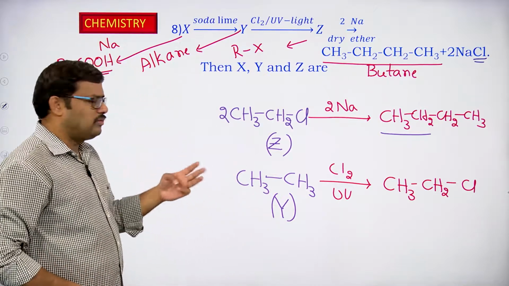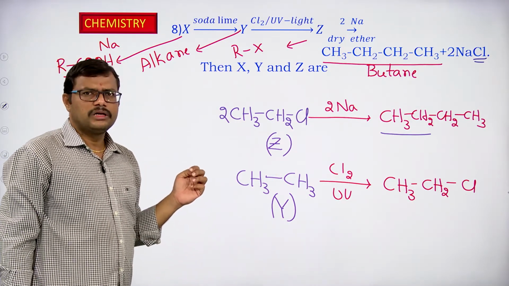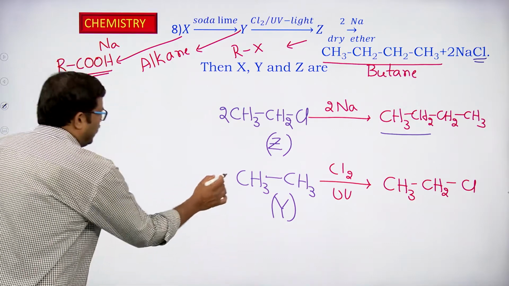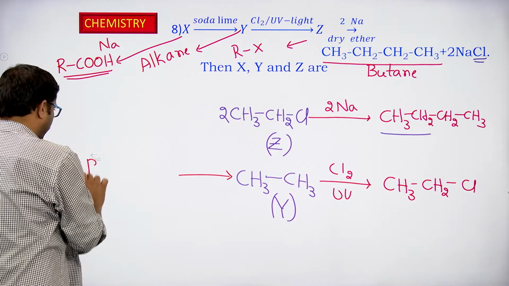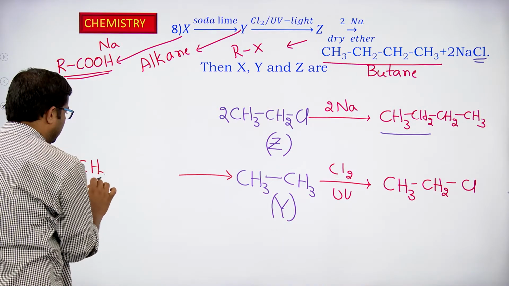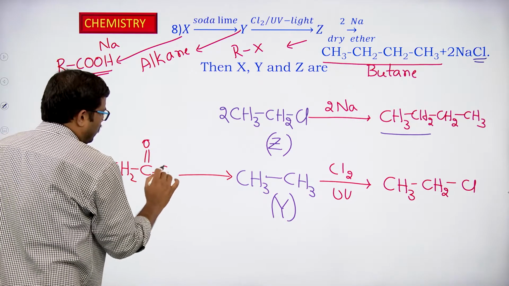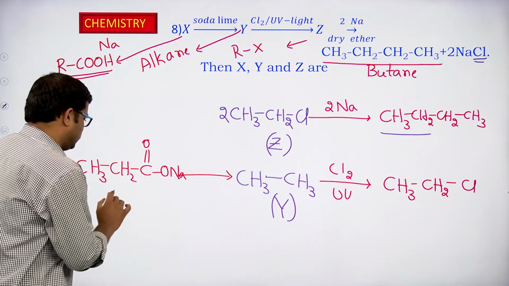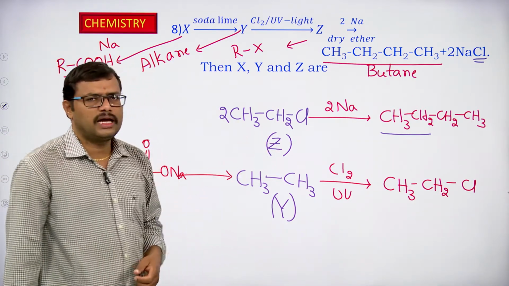So we should have 3 carbons in this carboxylic acid salt: CH3 CH2 COONa. So it should be sodium propanoate. Sodium propanoate is X, ethane is Y, and Z is ethyl chloride.